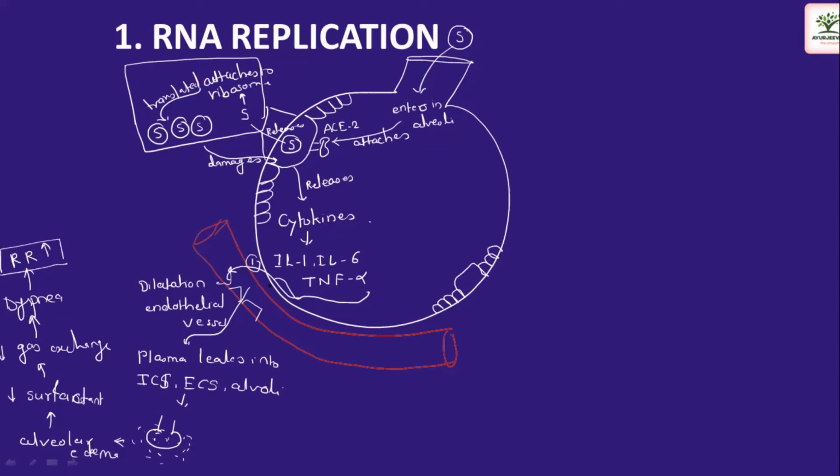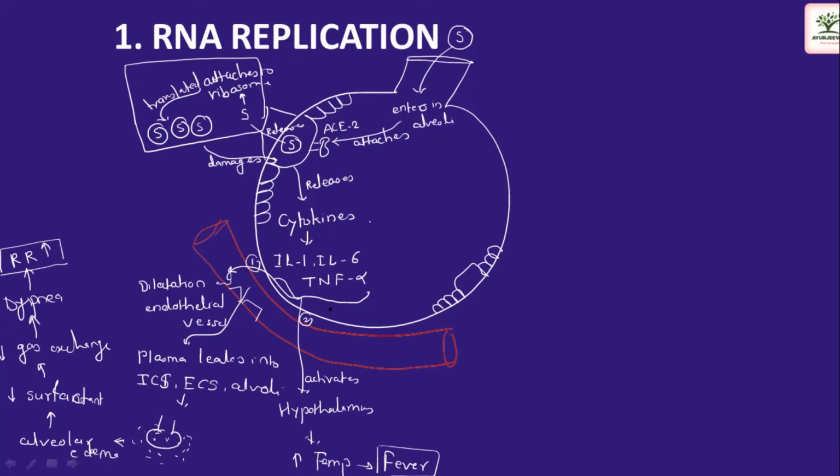This is the first thing that happens. The second thing that happens is that these inflammatory mediators travel to the brain and activate the hypothalamus, because of which there will be an increase in temperature and the patient presents with fever.